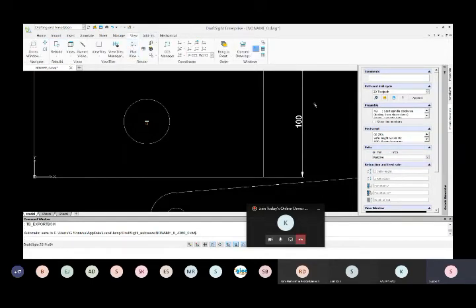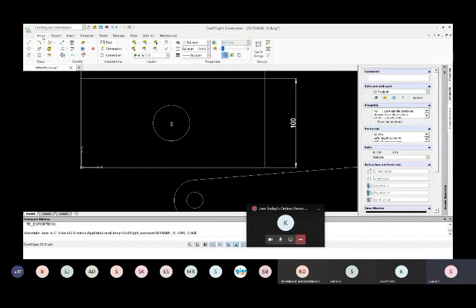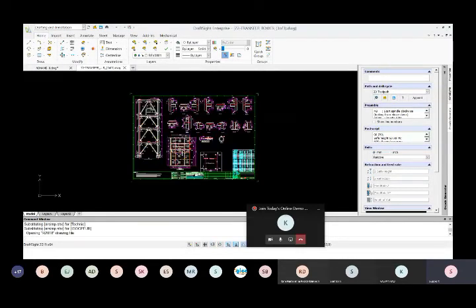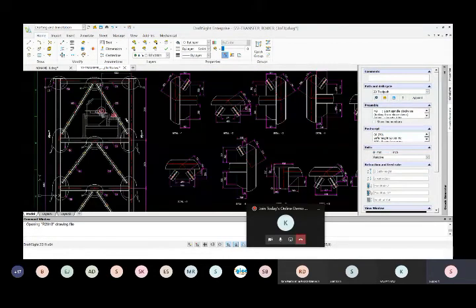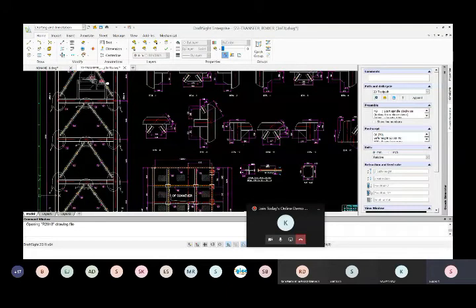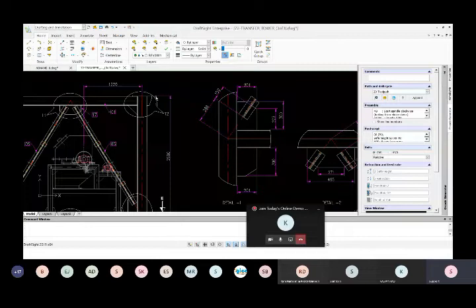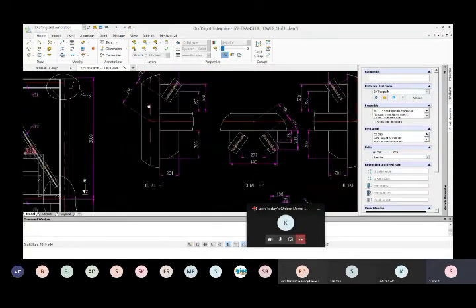And so once we are done with everything, if I want to save, let me open one particular file which was completely created in Draftset. Let me open this. Yeah, so this is one particular structural base which was created on the structural side. We created nice structures here with all the dimensions and all the details that we required. So we gave each and every input detail and the dimensions.